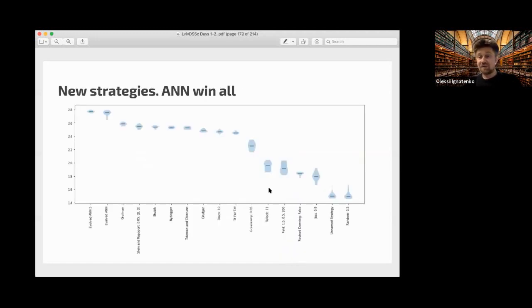And now we have an implementation of a neural network here, and right now neural networks are the best possible players in this tournament as far as I tested. Yeah, so if you want, you can add your own strategy and try to participate in these tournaments.